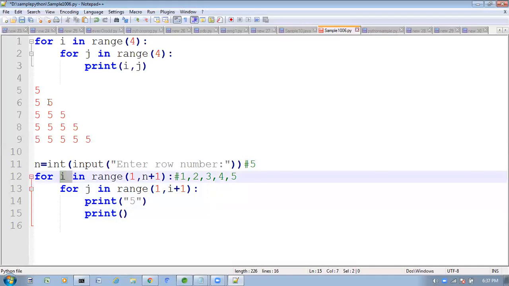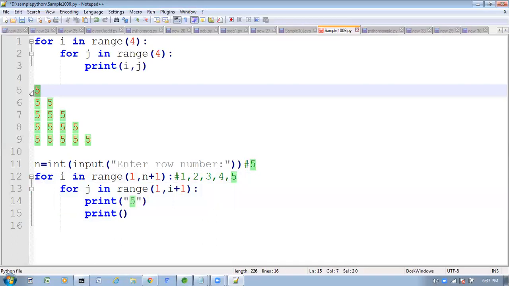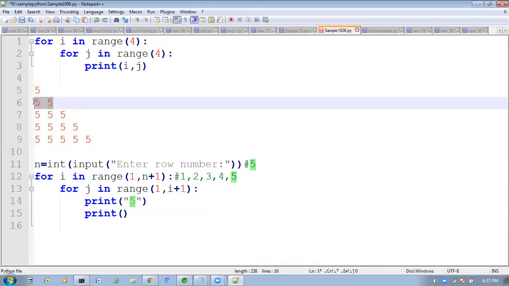The first for loop will talk about the row number. This is the first row. In the first row, how many times do I want to print 5? Here 1 comma i means what? 1 plus 1 is 2, 2 minus 1 is 1. So range of 1 comma 1 means 1 only, so one 5 only it will print. Second time the i value is 2. In the second row I want to print 2 times.